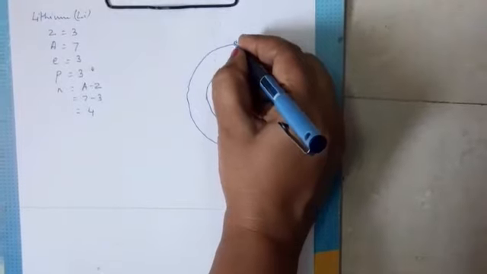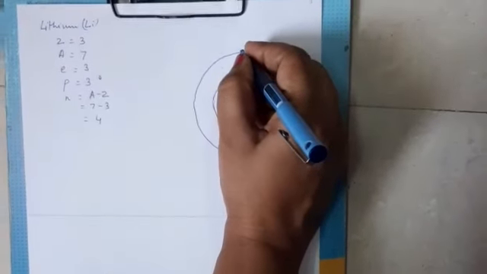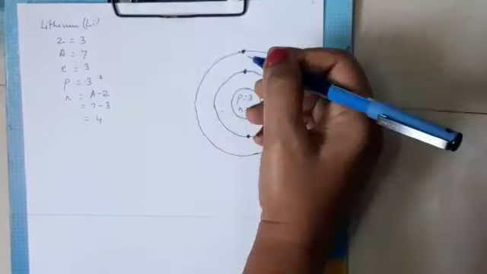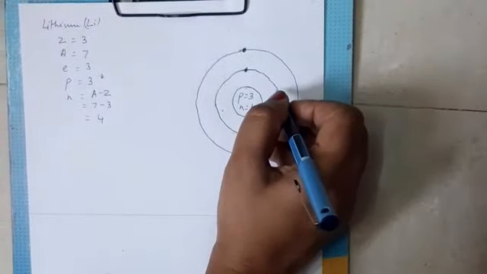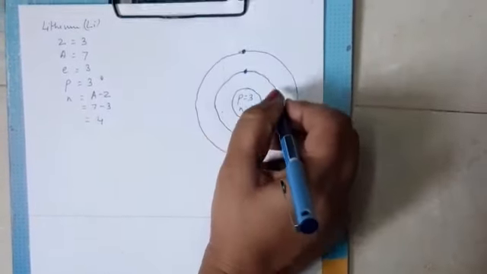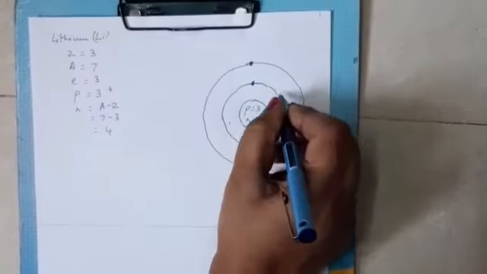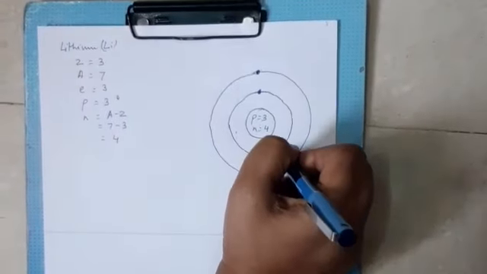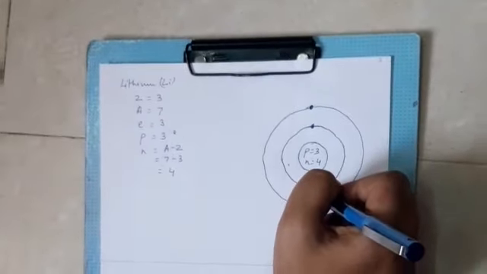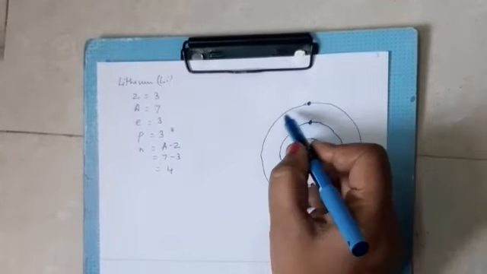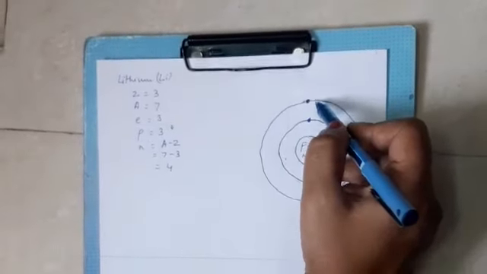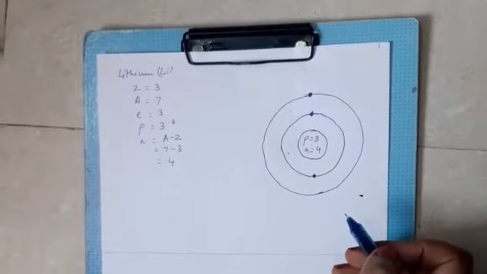Now, why so? I will be explaining in the next class. As of now, just remember that the first shell, called the K shell, has the maximum capacity of holding 2 electrons. The third electron is in the second orbit. So this is the structure of lithium atom.